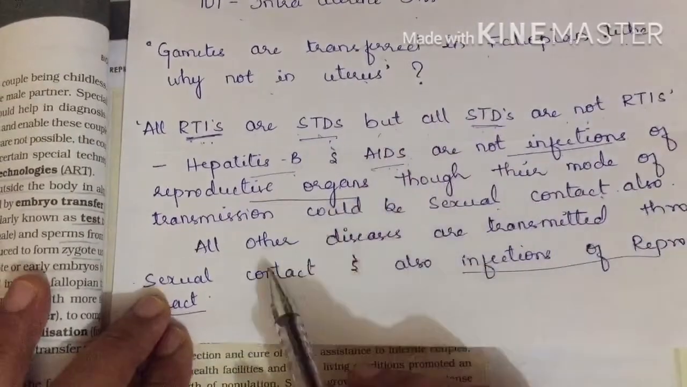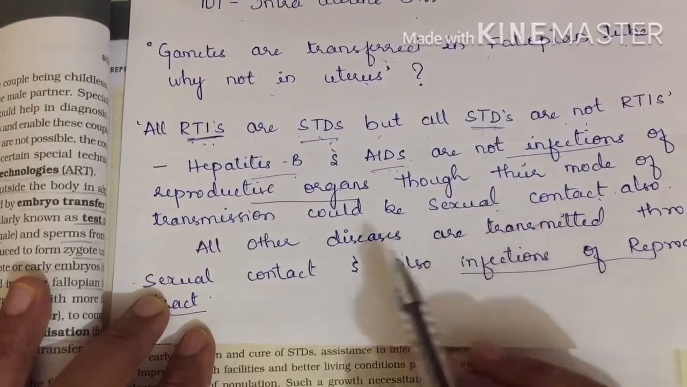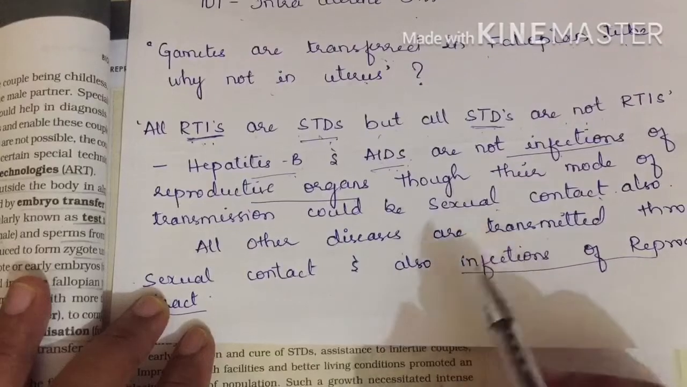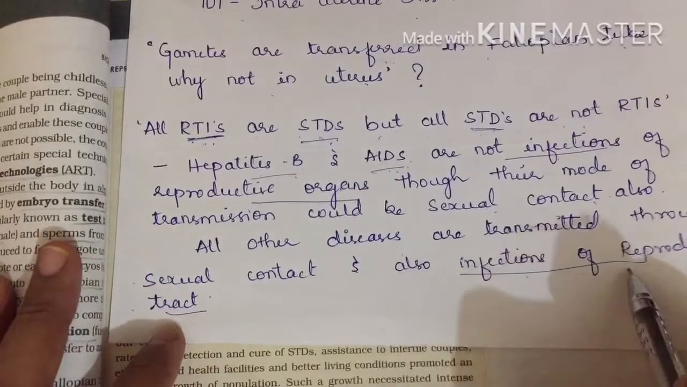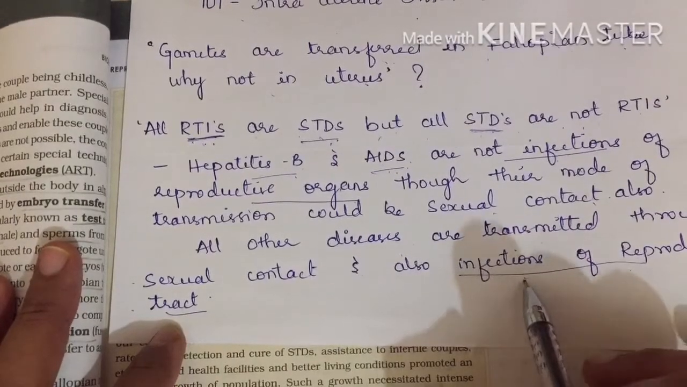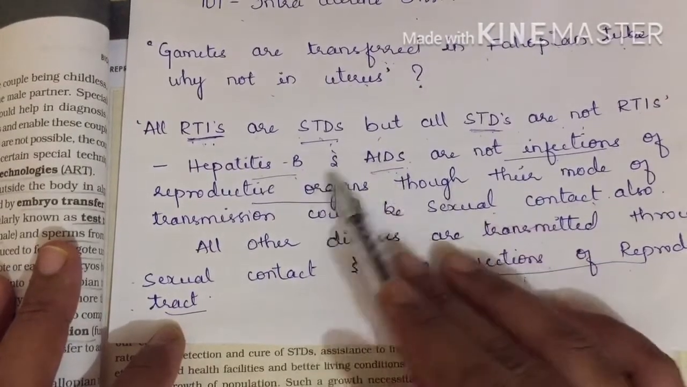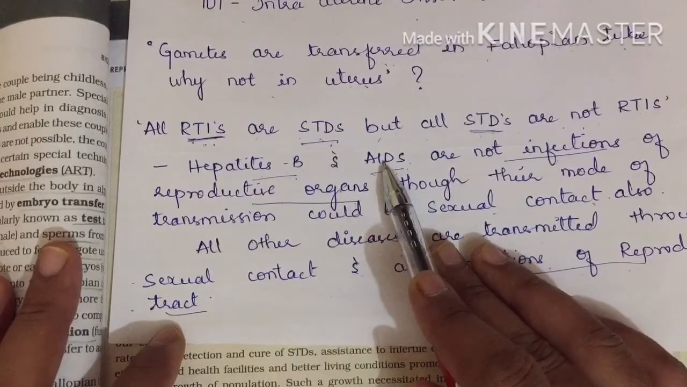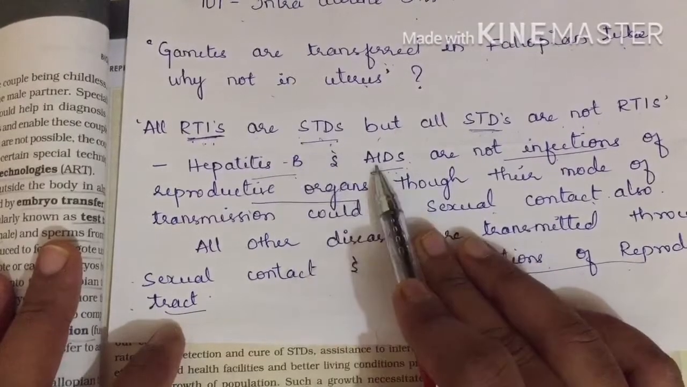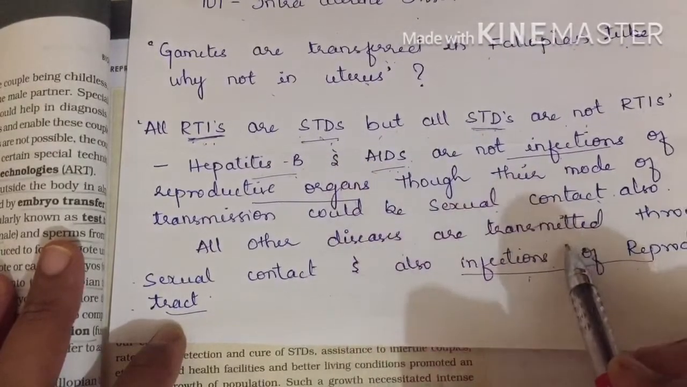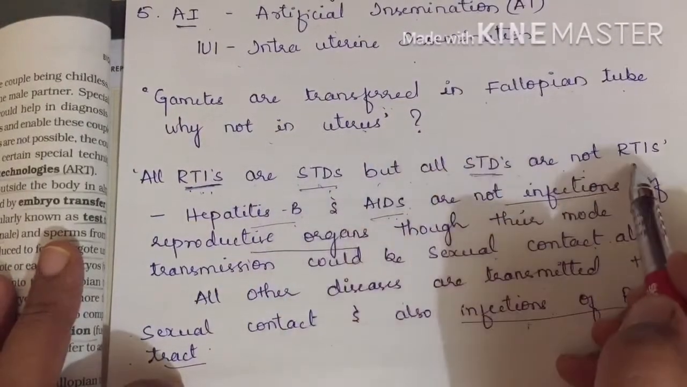Okay. All the other diseases in the list of STDs I gave, like gonorrhea, syphilis and others, are transmitted through sexual contact, and they are also infections of the reproductive tract. They have infection in the reproductive organs. But these two are transmitted through sexual contact without having infection in the reproductive organs. So these two are not RTIs, but all others are both RTIs and STDs. All RTIs are STDs, but all STDs are not RTIs.